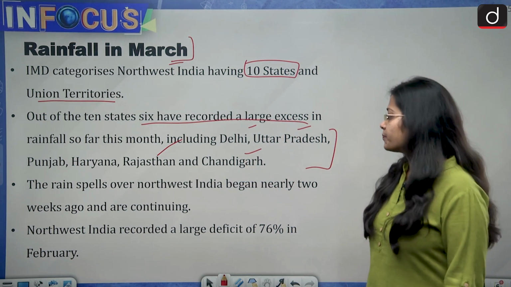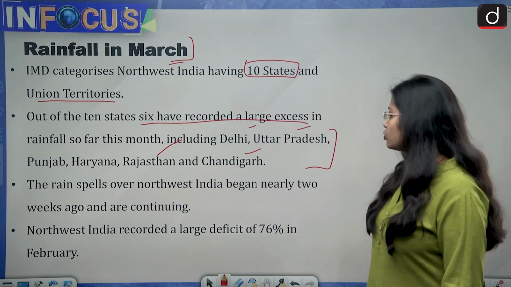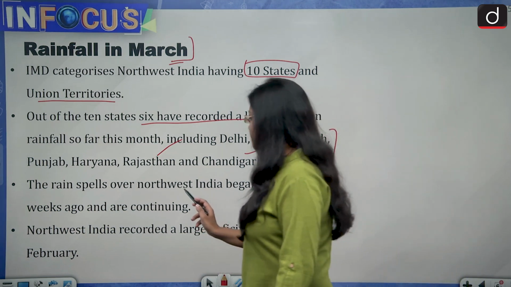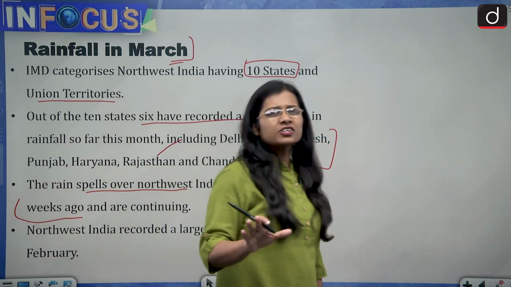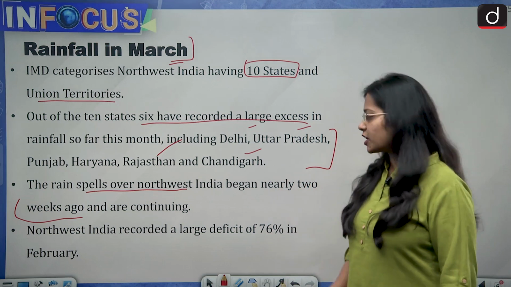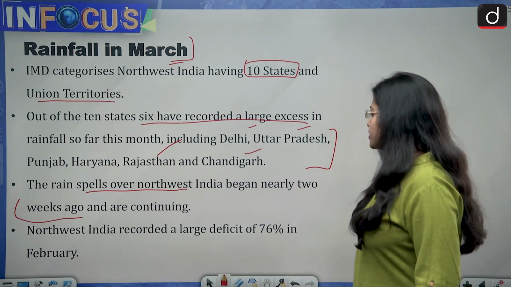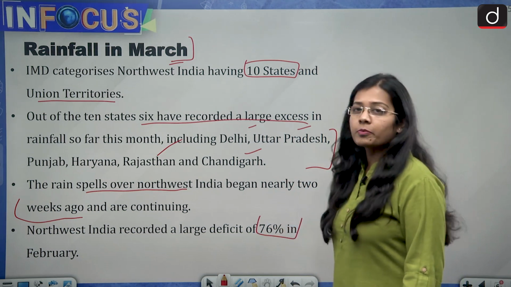The rain spells over northwest India began nearly 2 weeks ago and are continuing. Northwest India recorded a large deficit of 76% in February.